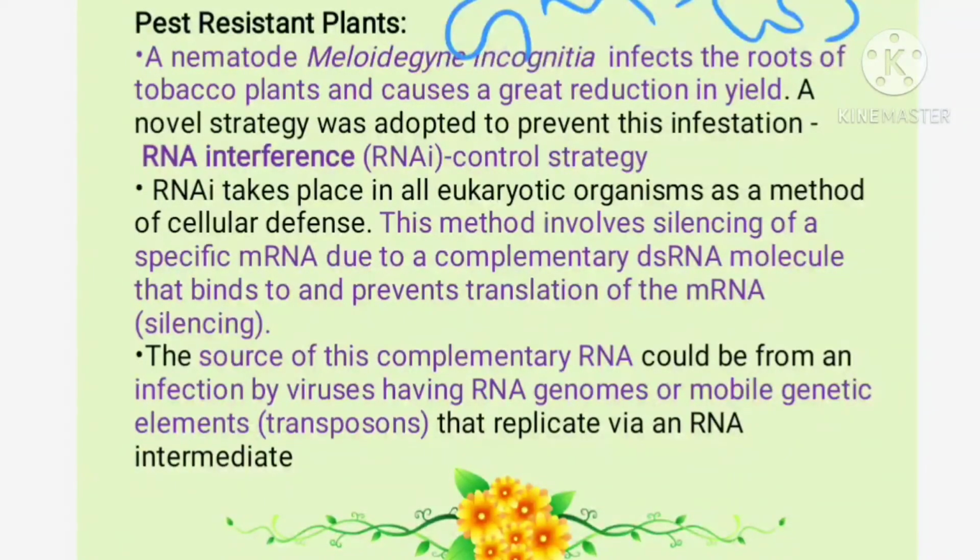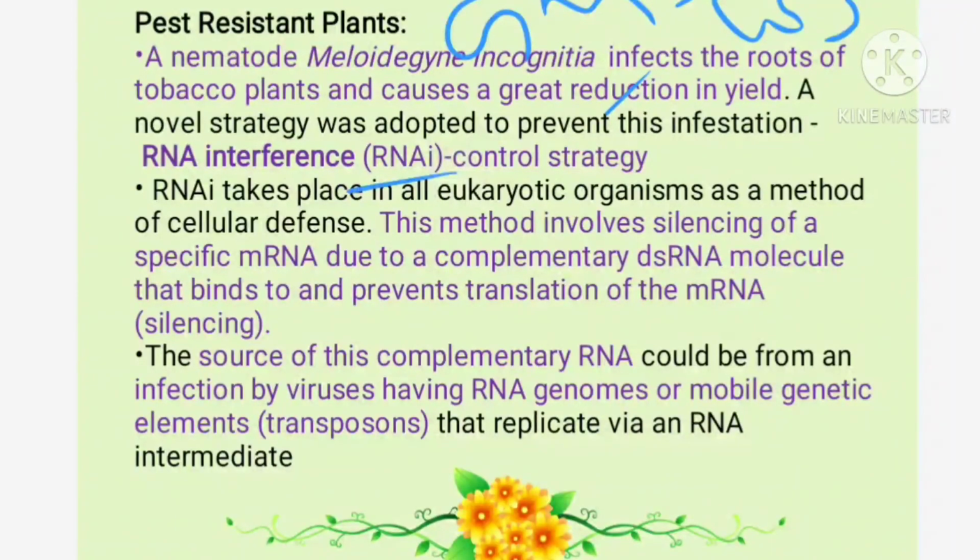See, a nematode, Meloidogyne incognita, infects the roots of the tobacco plant. I told you that is the nematode roundworm which is attacking the tobacco plant, and it is causing a great reduction in the yield, means the tobacco yield is becoming less. So business is coming down. A novel strategy was adopted to prevent this infestation. So what is that strategy? That is RNA interference or the RNAi control strategy.